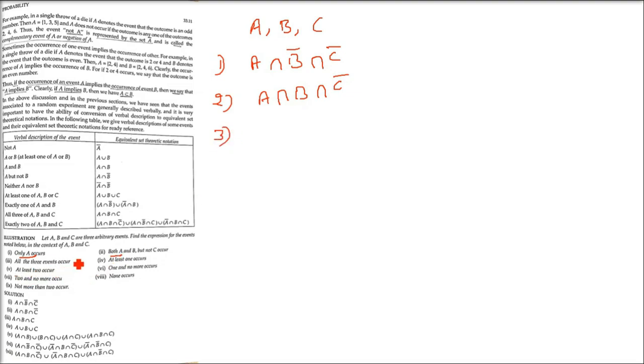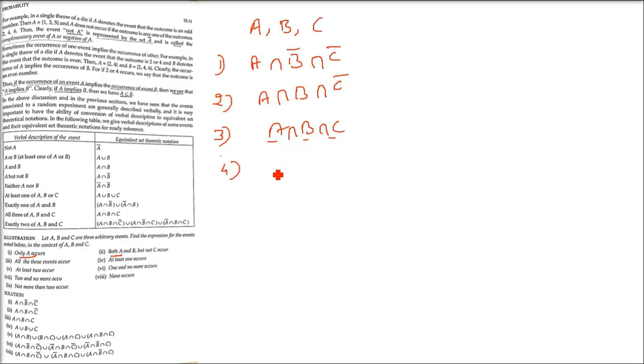Third is all the three events occur. A and B, C, all these three are there. So take the intersection of all these three. All the three events occur. So they have to occur at the same time. That is why we are taking intersection. A, B, C, all have to be happening same time.